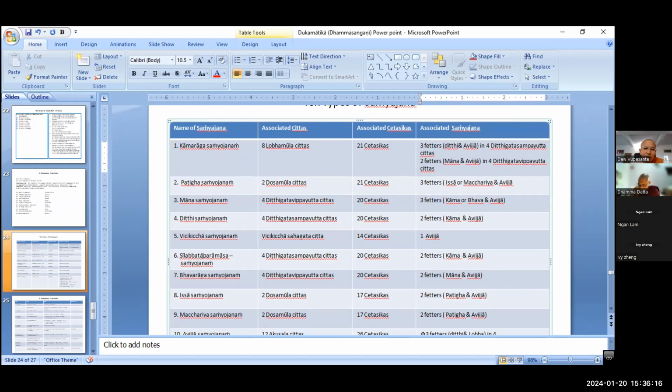So we came to the next one, Silabhata Pramasa Samyojana. Wrong habit and practice. The factors of wrong habit and practice, in the ultimate sense, it is deity, right? Deity Jesika. So how many Chaita arise together with the Silabhata Pramasa Samyojana? 4 deity gata. So how many Jesika arise together with the Silabhata Pramasa Samyojana? This is Lova Mula. 4 Dedikata Samyutta included in Lova Mula Chaitas, right?